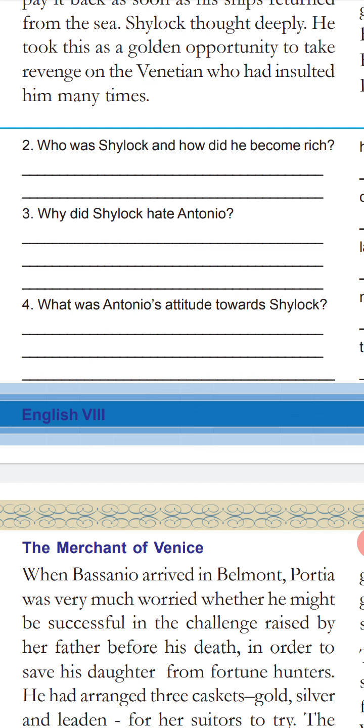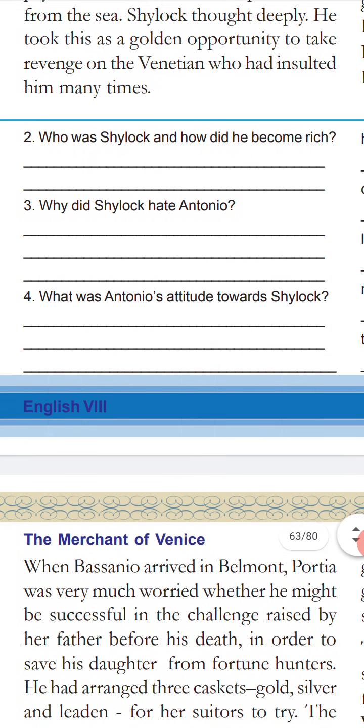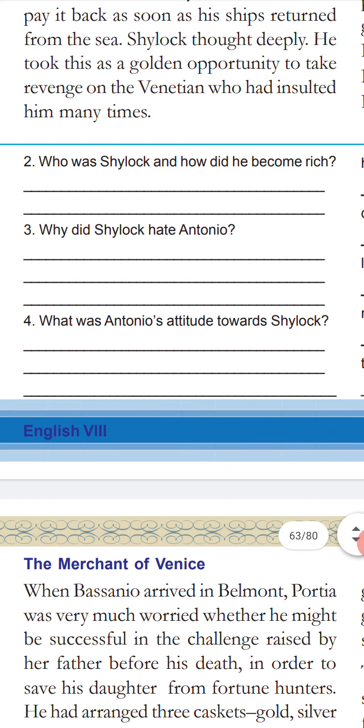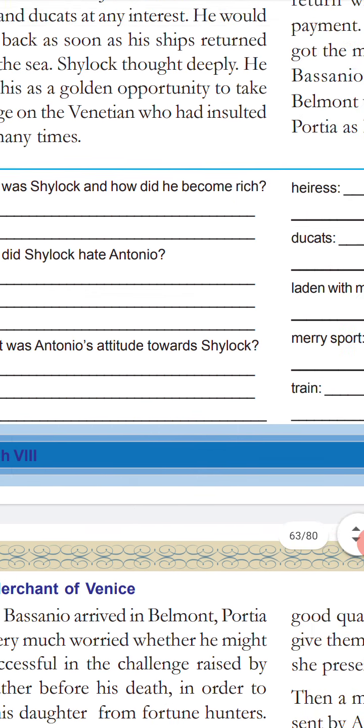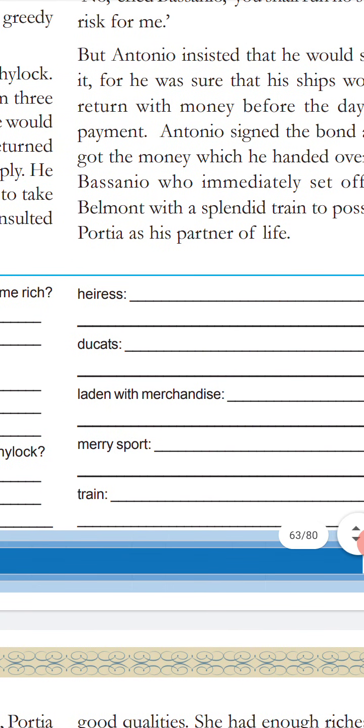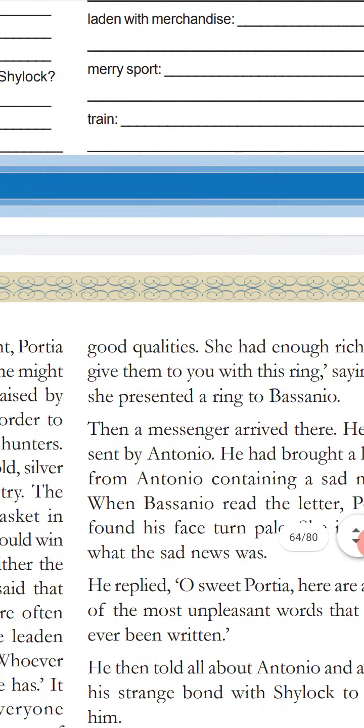Antonio's attitude towards Shylock is not at all good. He is a hard person. He never has good manners towards the poor, especially customers. He always disturbed the shopkeepers and merchants, and he exploited the poor people by lending money at high interest. That's why he didn't like Shylock.